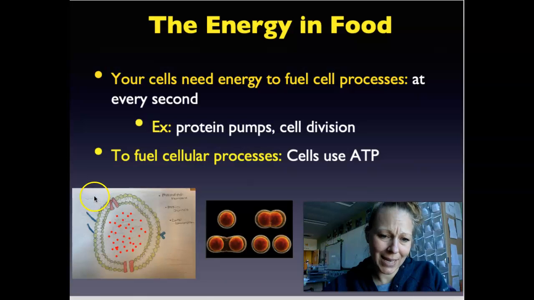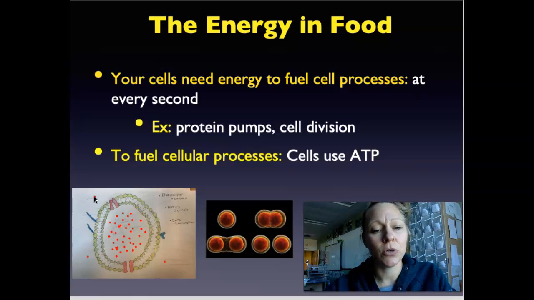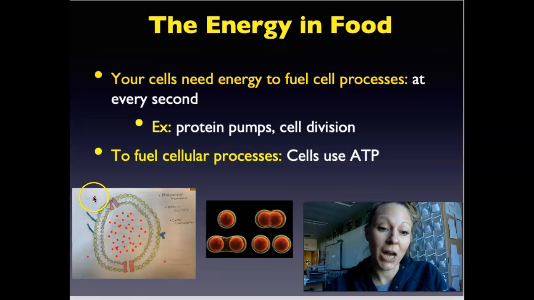And so let's say that there's a molecule out here, and let's say that this is a glucose molecule, and it needs to go inside the cell so that the cell can have more glucose. But it would be moving against the concentration gradient. These glucose molecules are going to have a tendency to move out, not in. Will some move in?